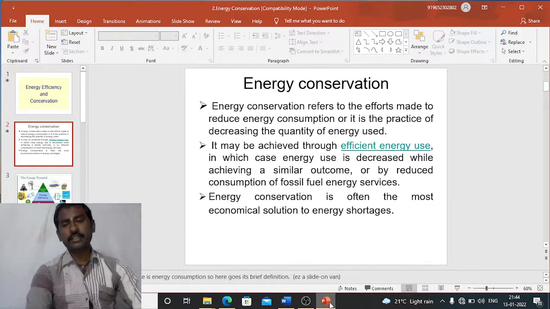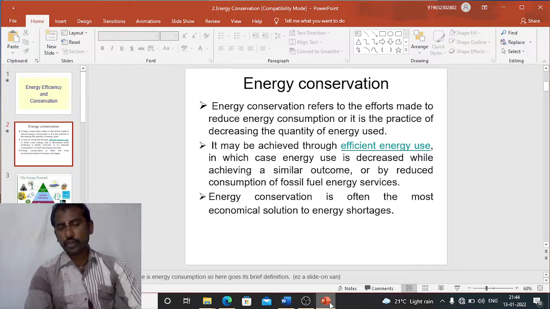Energy conservation refers to the efforts made to reduce energy consumption, or it is the practice of decreasing the quantity of energy used. It may be achieved through efficient energy use, in which case energy use is decreased while achieving a similar outcome, or by reduced consumption of fossil fuel energy services. That means we can reduce our energy consumption in order to save energy. That is nothing but energy conservation.